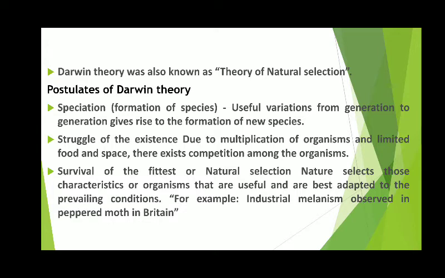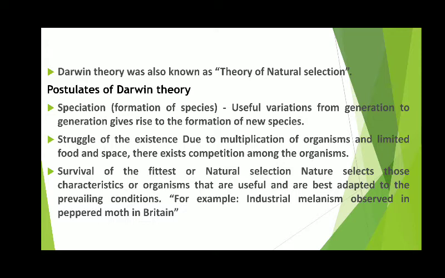Reproduction, as I mentioned, is an inbuilt tendency of an organism, and species produce a large number of offsprings, and the population remains fairly constant naturally, because there is competition among the organisms.